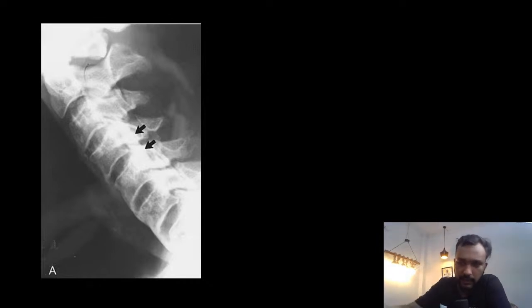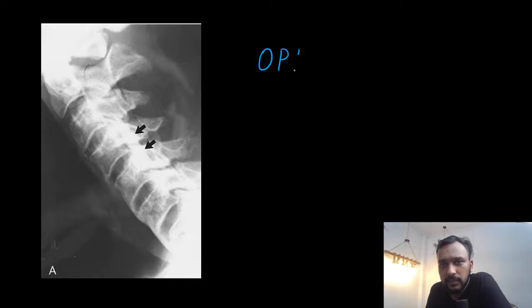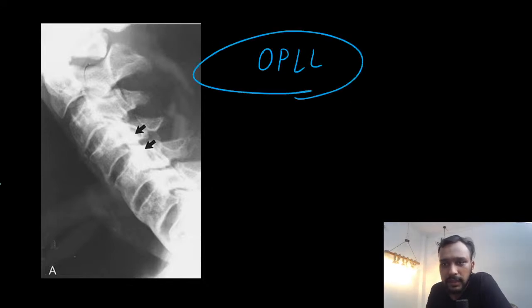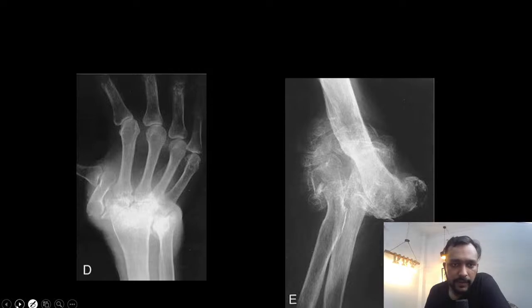Very good diagnosis. Here in this image there is calcification of the posterior longitudinal ligament, and this is known as ossified posterior longitudinal ligament.